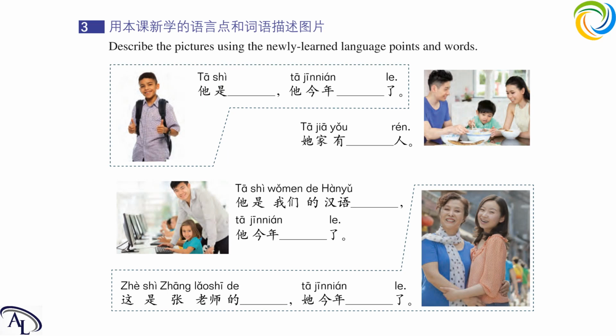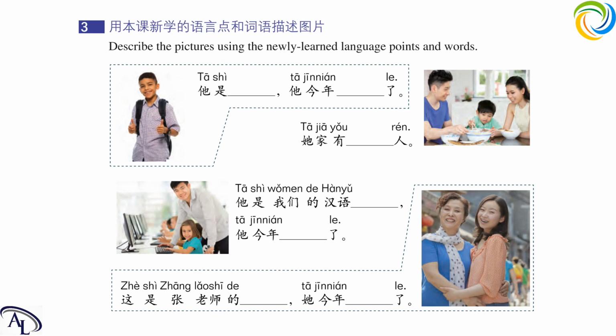这是张老师的 what? 他今年 what 了? Okay, first one. 张老师. 张 is a really common Chinese family name. 张老师 means teacher Zhang. So this is teacher Zhang's. In the picture we can see it looks like a mom and a daughter, right? So 张老师的女儿 maybe, or 张老师的妈妈. But in today's lesson we learned how to say daughter.